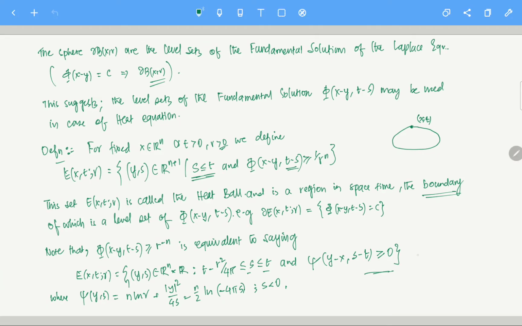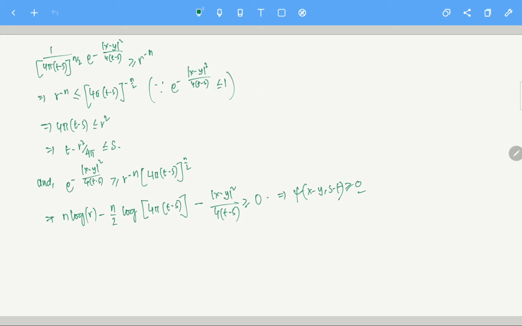So this is another formulation of a heat ball. Okay, now let's look at some other properties. Yeah, so another property of a heat ball.